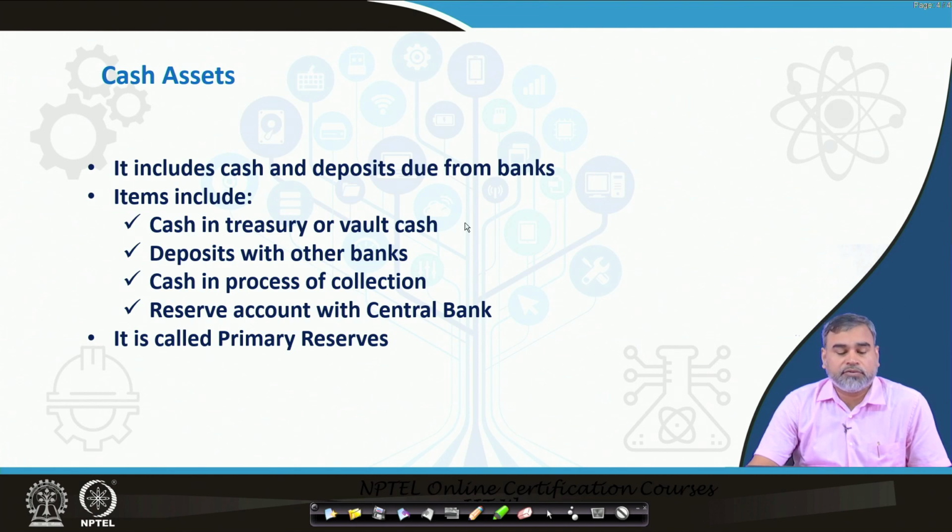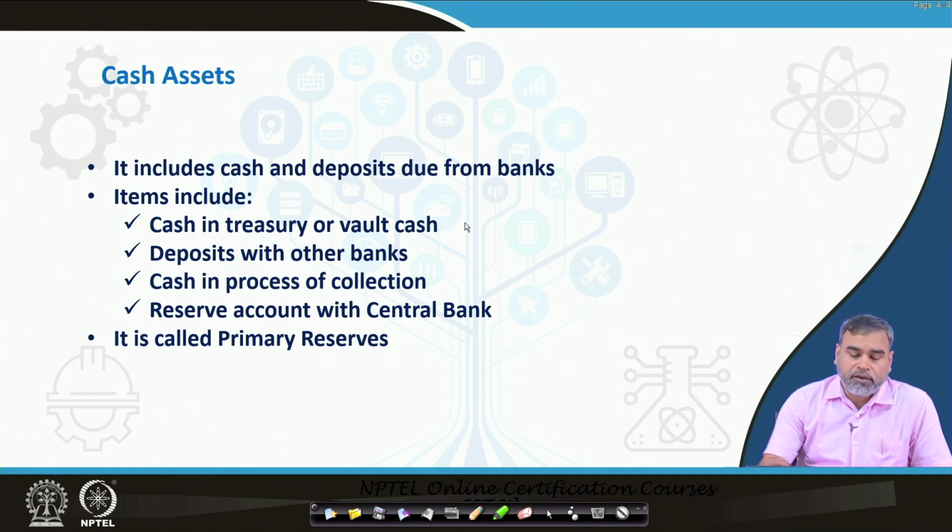The commercial banks also keep certain reserves with the central bank. So, they make some kind of deposits with the central bank, and against that they get a certain amount of interest. So, that is why the cash and deposits due from the banks, these are the many sources through which this particular item comes to the commercial bank.